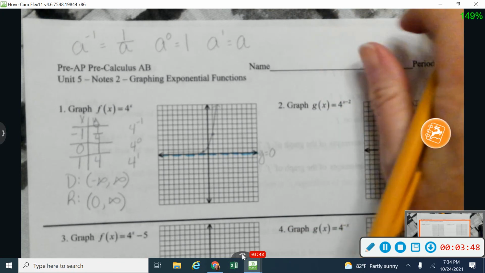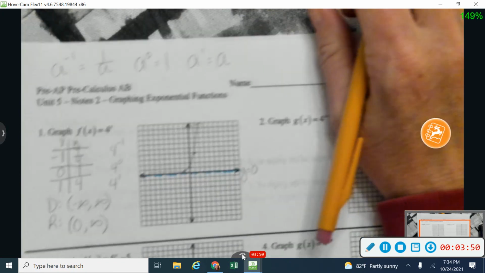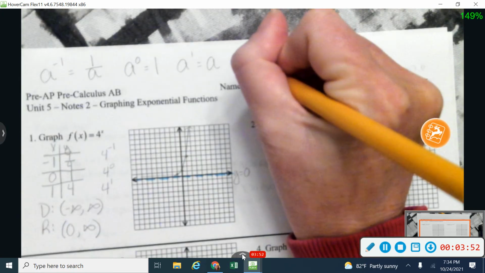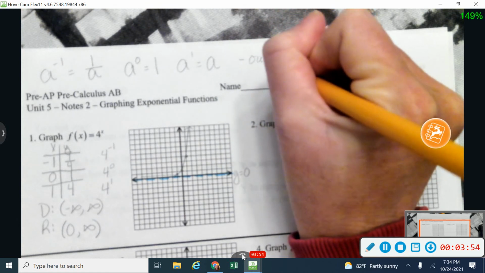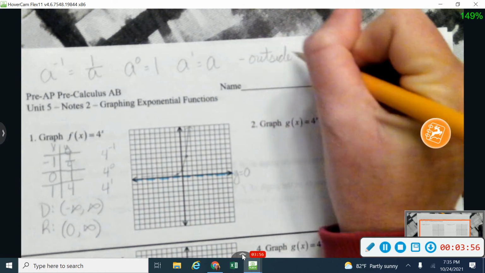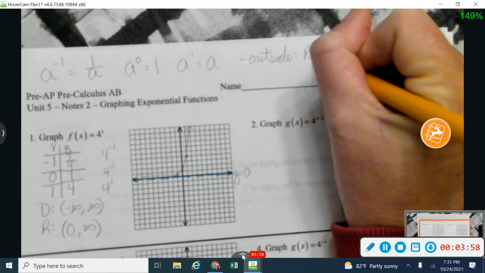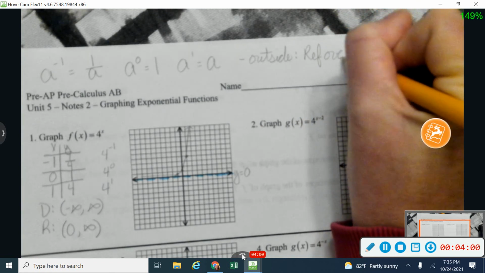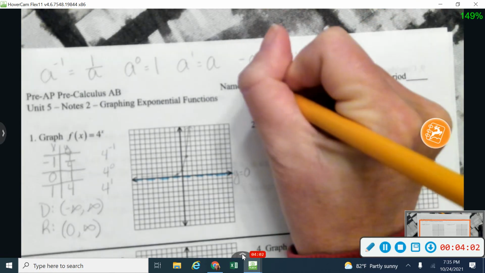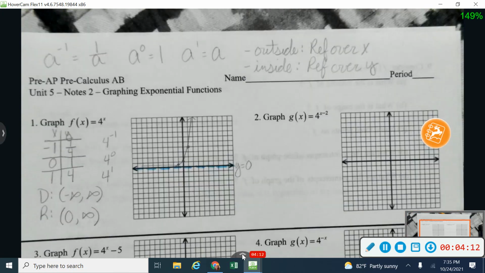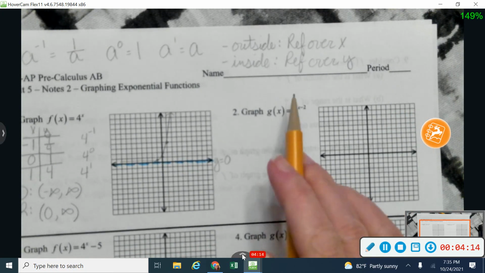Okay. Now for my next graphs, I'm going to keep using my transformations that I've used with lots of different parent functions. So let me review that just for a minute. If we have some kind of negative on the outside in front of our function, I know that's going to reflect over the x-axis. And if there's a negative on the inside of my function, then I know that's going to reflect over the y-axis. We'll get a little bit of practice with both of those here in just a few minutes.